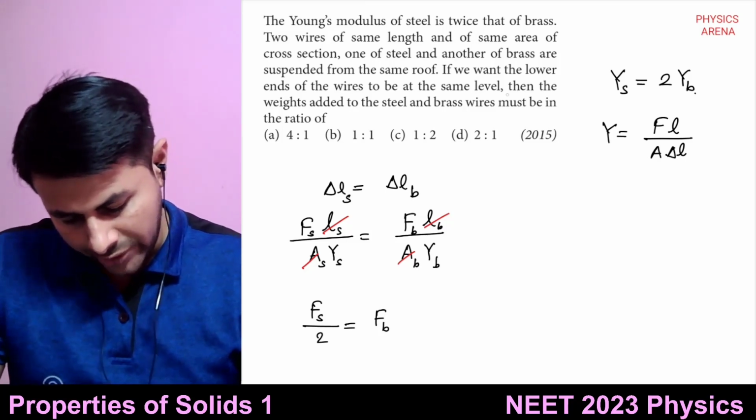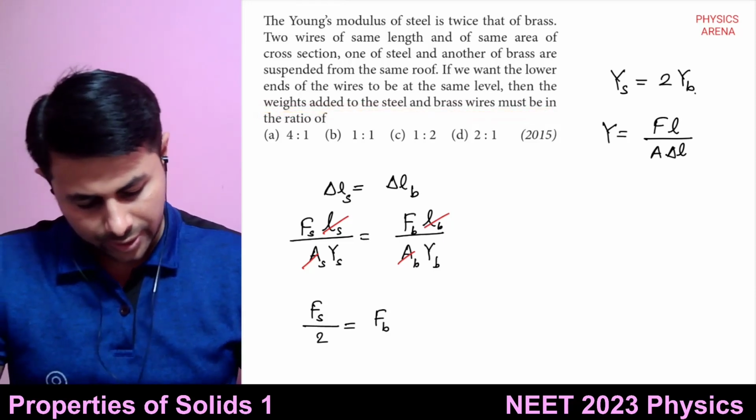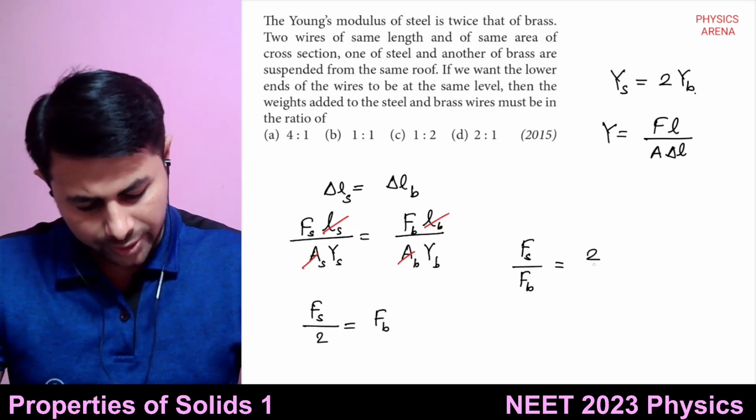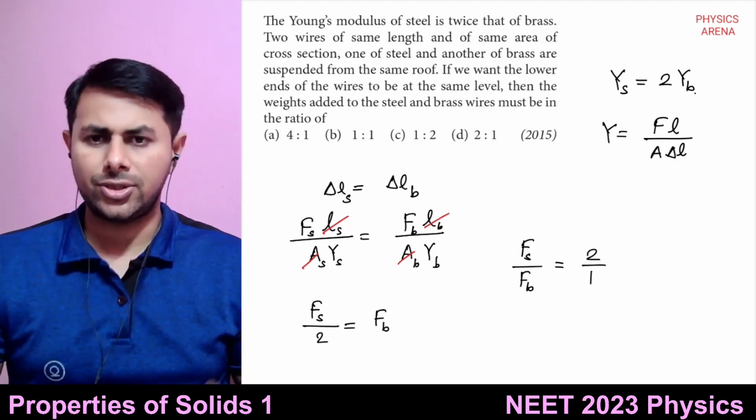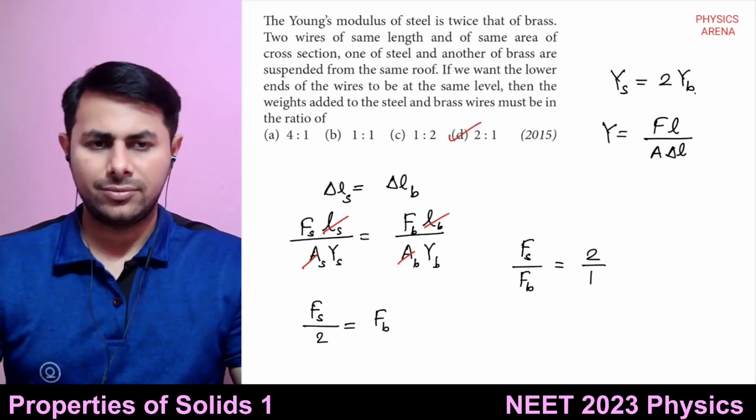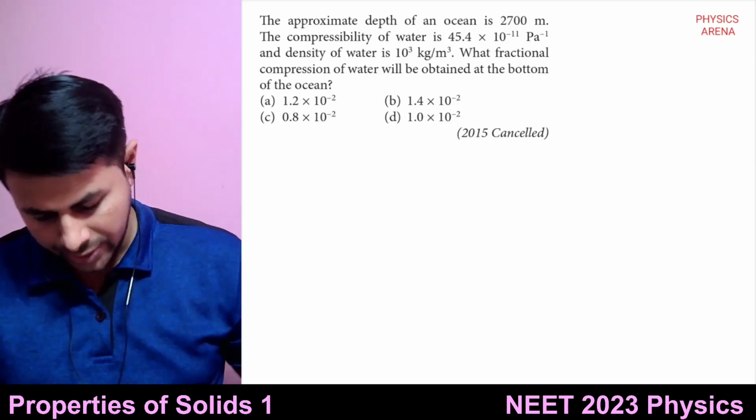So the weights added to the steel and brass wires are in the ratio Fs upon Fb, which is equal to what? 2 upon 1. They are in the ratio 2 is to 1. This is the answer, option D. Is it clear? Next question.